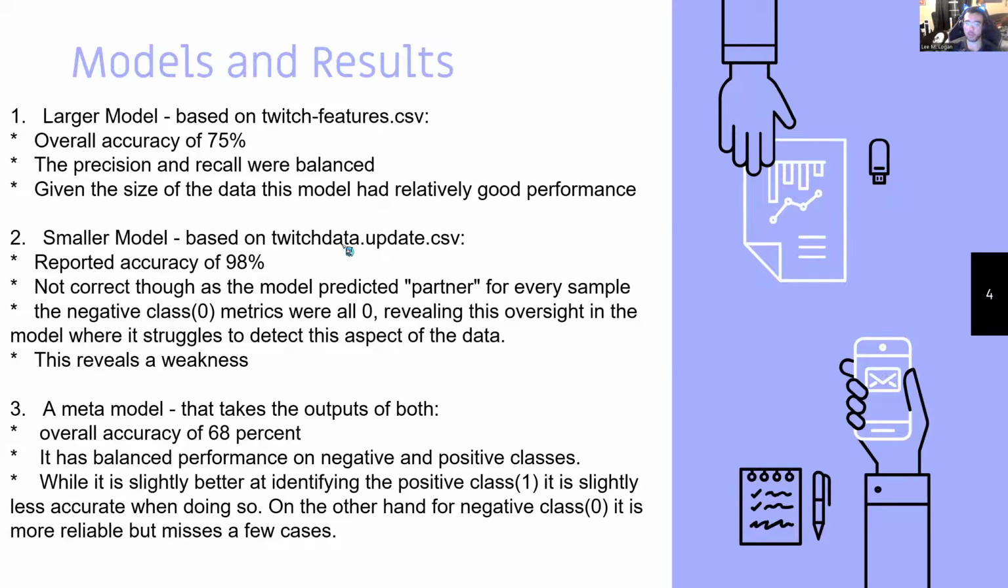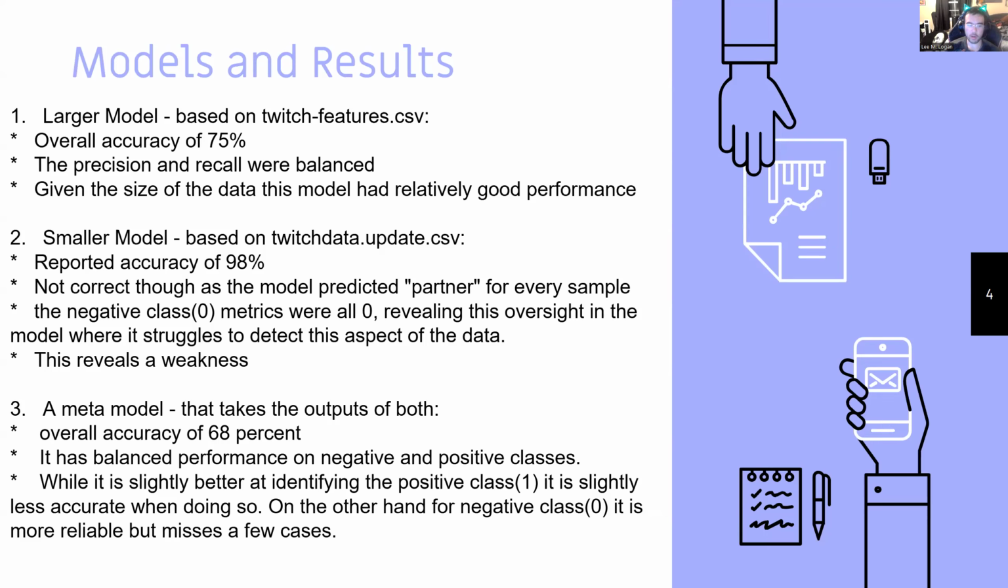Finally, we had our meta model, which is combined from both of the other models, taking the output and using the predictions to make its own prediction. This meta model achieved an overall accuracy of 68%, which all things considered is pretty good. It has balanced performance on negative and positive classes, which is good.